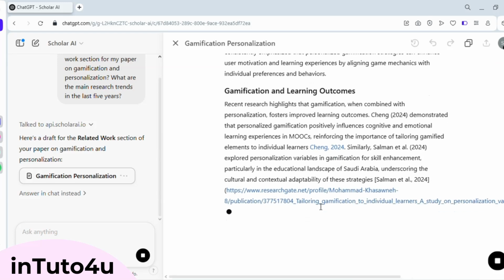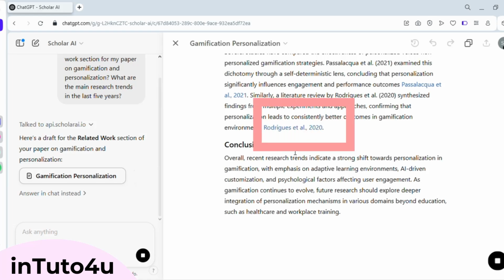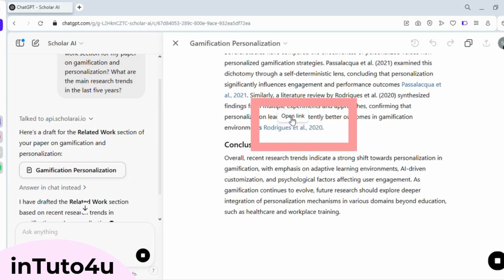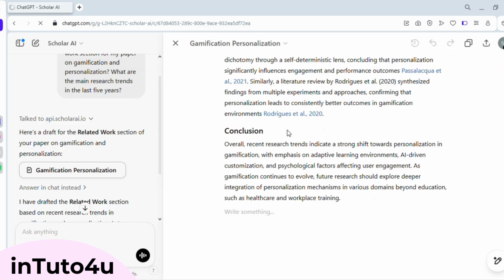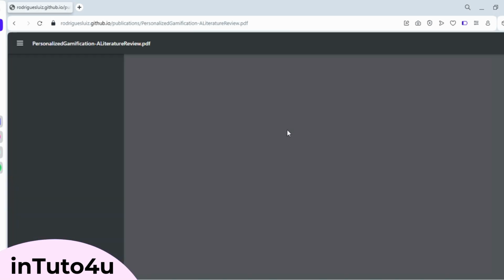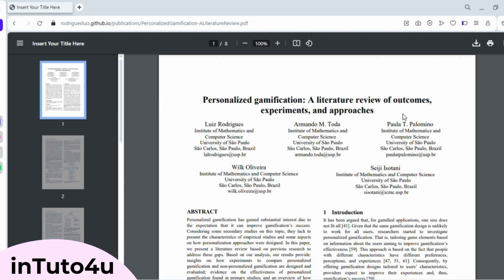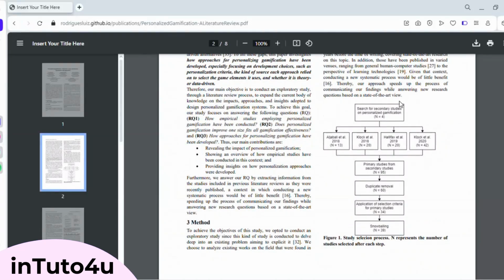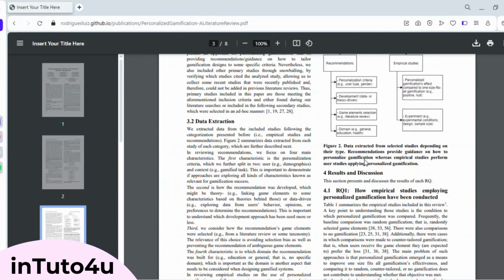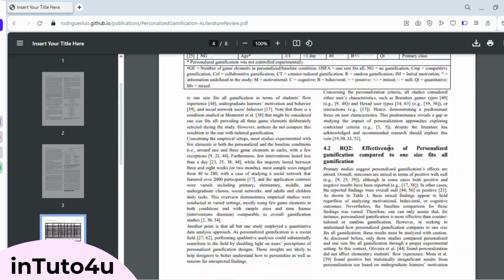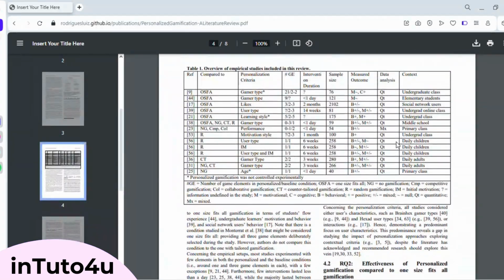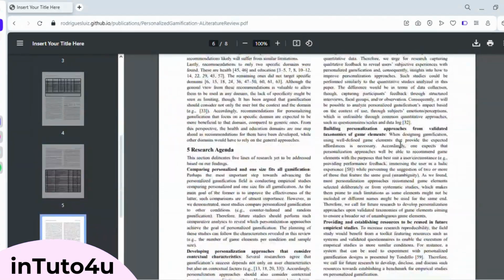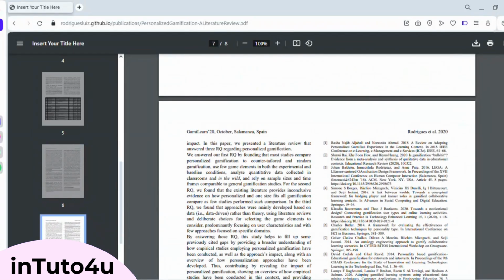Next, Scholar AI provided links to various papers, and once you open a paper, you'll often find a DOI, Digital Object Identifier. With that DOI, you can have Scholar AI break down a paper's experimental design or methodology. Even if it's just an overview, this can save you hours of reading time, especially if you're juggling multiple papers. I tested it with a literature review paper to see if it could summarize the core methods. It did an impressive job capturing the main approach even if it was a bit high level, and it's enough to determine if a paper is relevant to your own work.